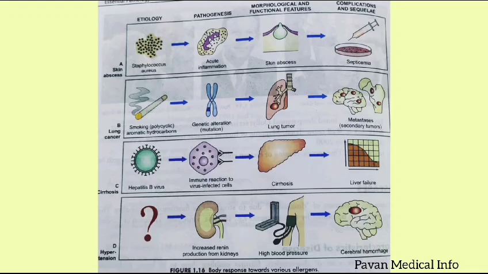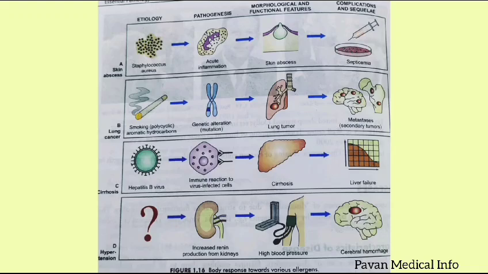When you come to the last one, hypertension, there is a question mark in etiology when you observe the diagram. There is no relation of allergy with hypertension, but when you see the pathogenesis, that could be due to increased renin production from the kidney. And the morphological or functional features could be high blood pressure. And finally, the complication will be cerebral hemorrhage.